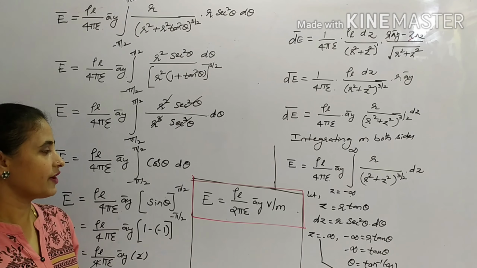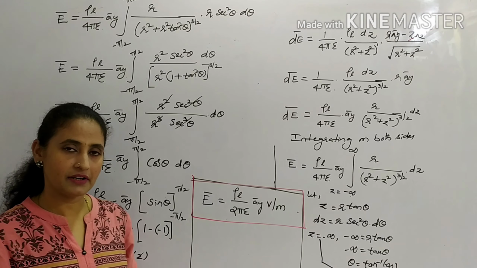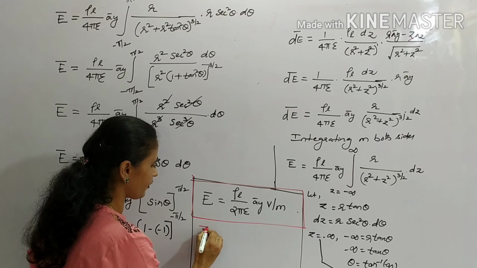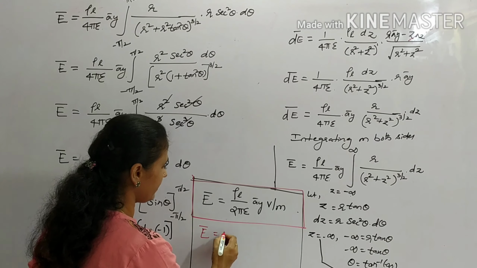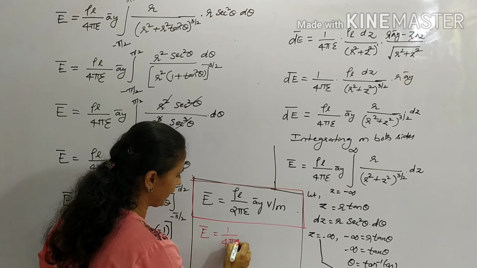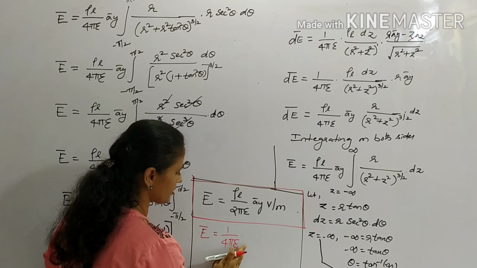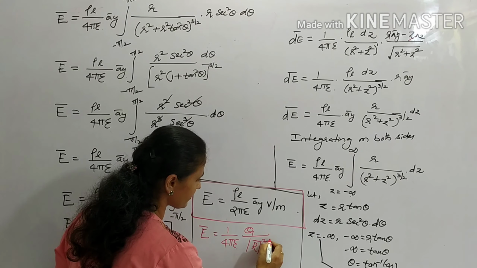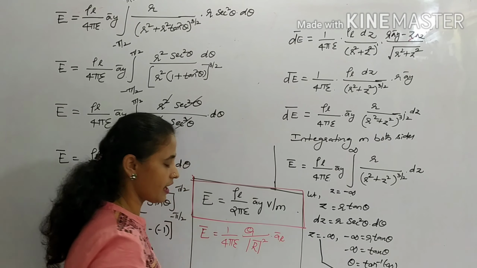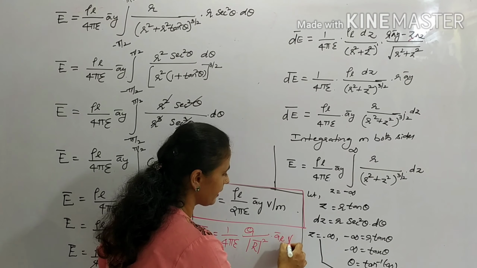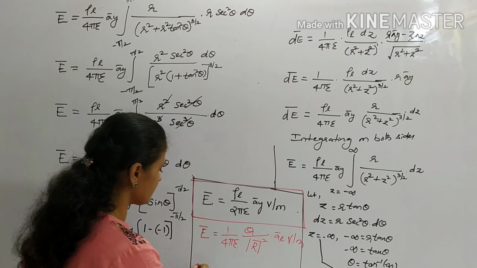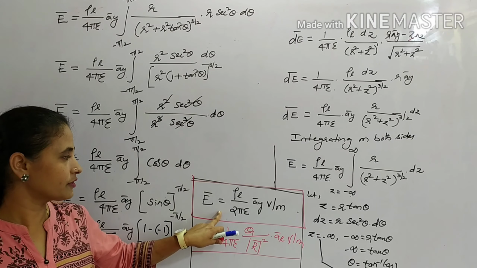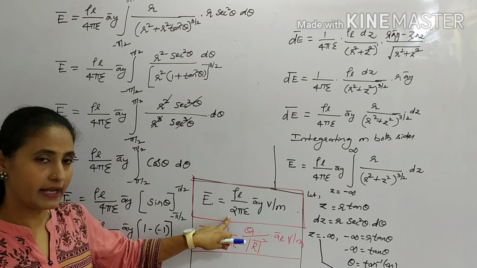Okay. So what we did till now, we found the electric field due to the point charge. What is the electric field due to the point charge? Which is given by 1 by 4 pi epsilon, and the point charge is q by magnitude of distance in meter square into ar, volt per meter. This is the electric field due to the point charge. In the same way, electric field due to the line charge is given by this.